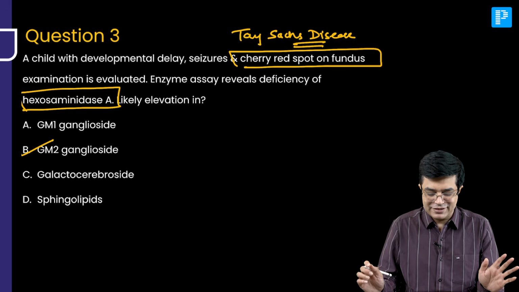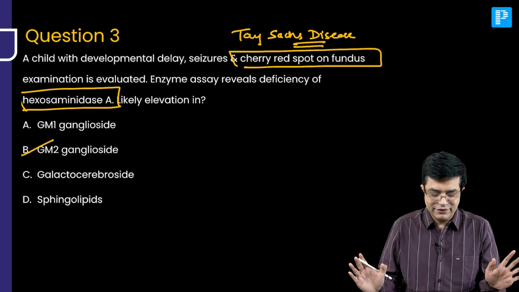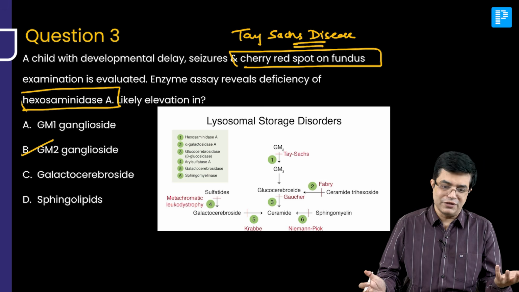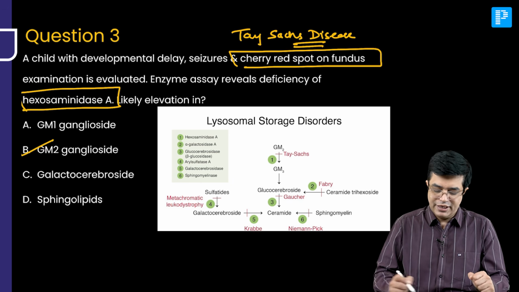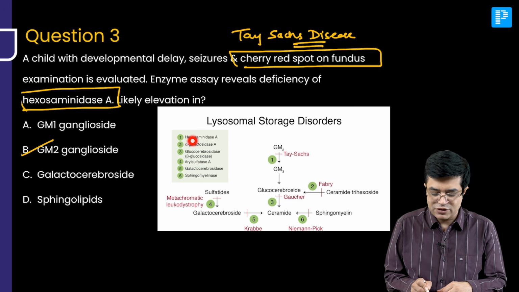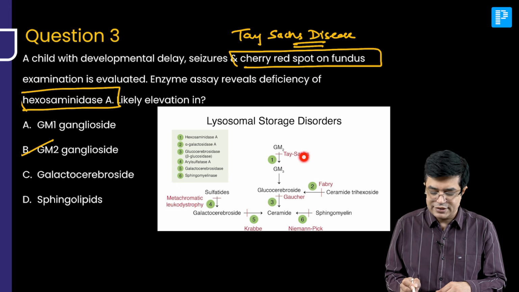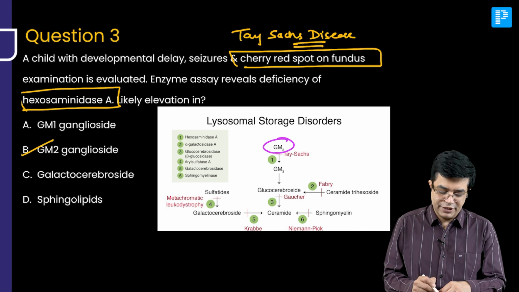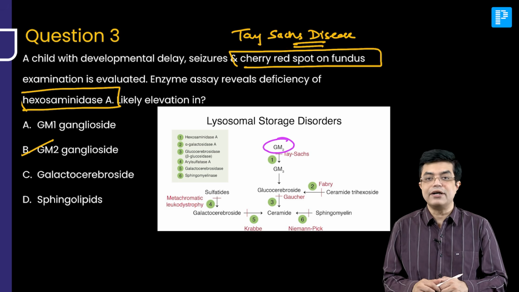Now Tay-Sachs disease, it's an easy one. Diagnosis is an easy one. There is a very good chart I always use. I am very fond of this chart, lysosomal storage disease. Now this chart tells us that, look at enzyme number 1. Enzyme number 1 is hexosaminidase A. If there is deficiency of this enzyme, GM2 gangliosides cannot form GM3 gangliosides and that disease is called as Tay-Sachs disease. So what will accumulate? GM2 gangliosides will accumulate. Variation of Tay-Sachs disease is Sandhoff disease.